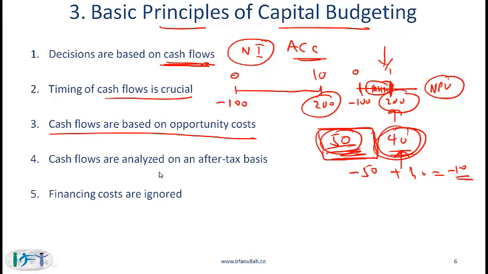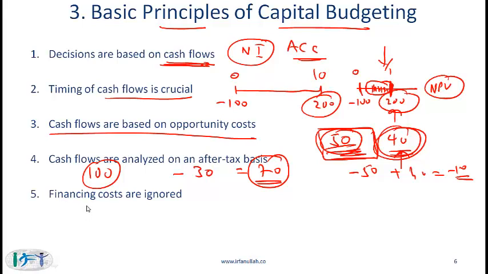Cash flows are analyzed on an after-tax basis. This is fairly obvious. You generate a certain amount of cash flow before tax, and then you pay a certain amount of tax. What you are left with is 70 in this particular example. You need to do your analysis based on the after-tax number, not the before-tax number.